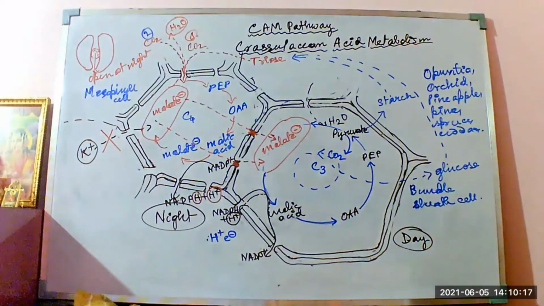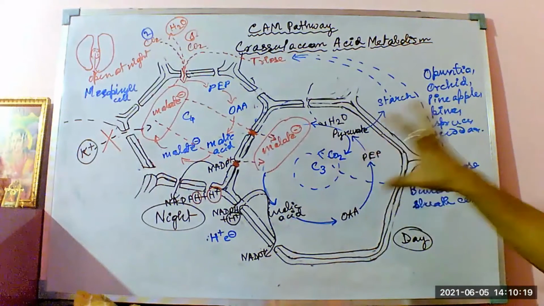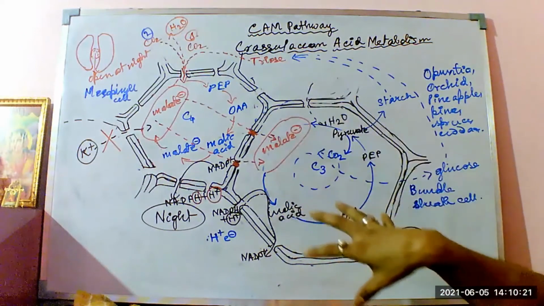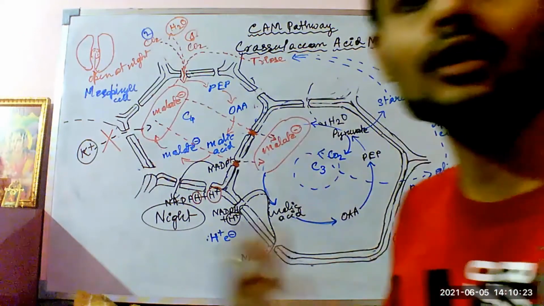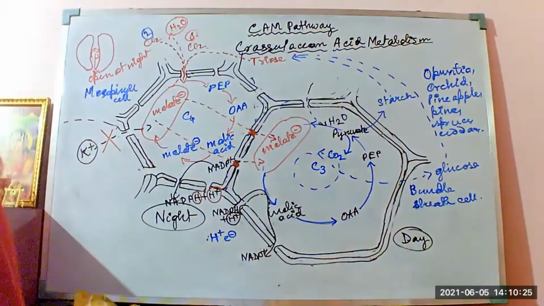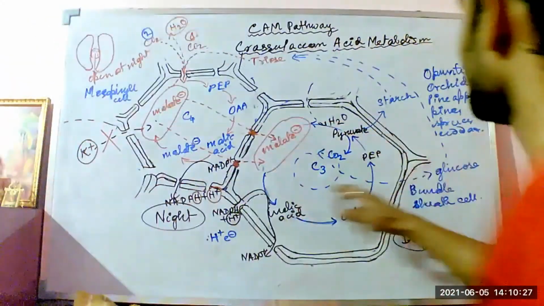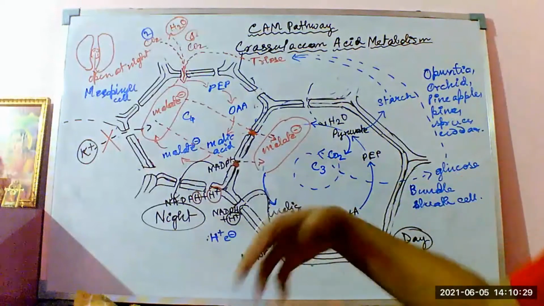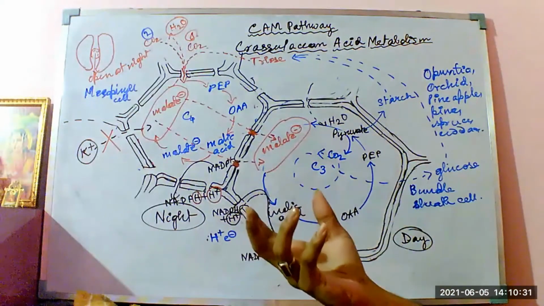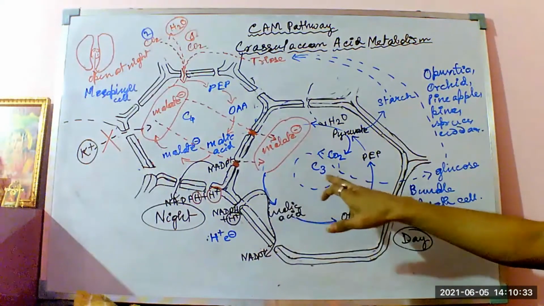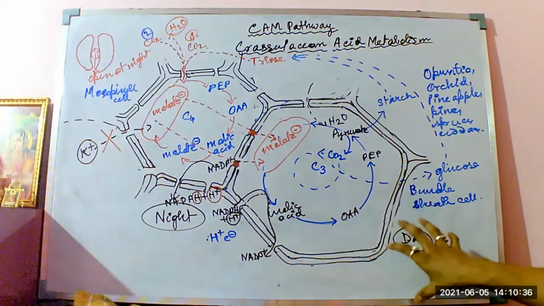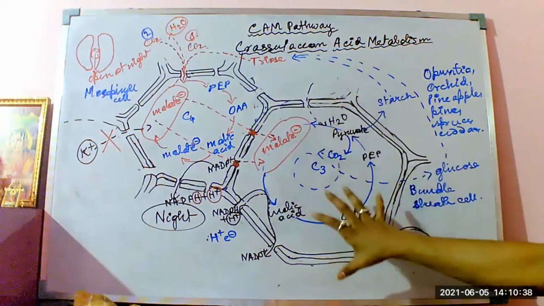So the maximum work is happening during the daytime, where there are three different possibilities of occurrence of the three different cycles or operations. Okay, so the C4 pathway, which was happening during the night time, unlike the normal photosynthetic plants, is having a phase transition from the C3 pathway during the daytime in the bundle sheath cells of the same mesophyll tissue only.